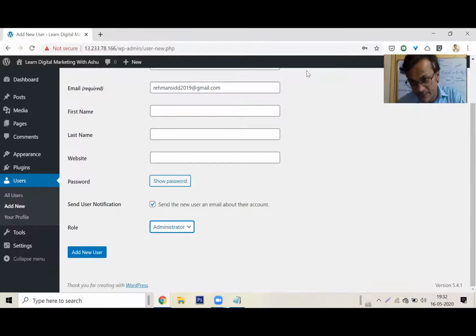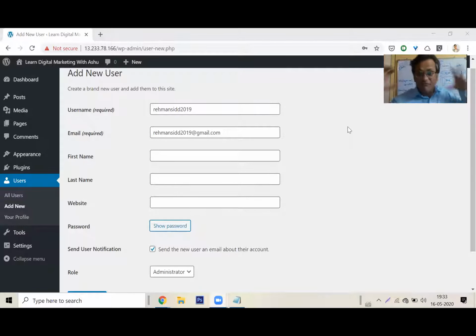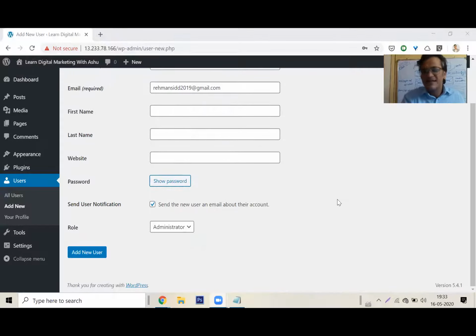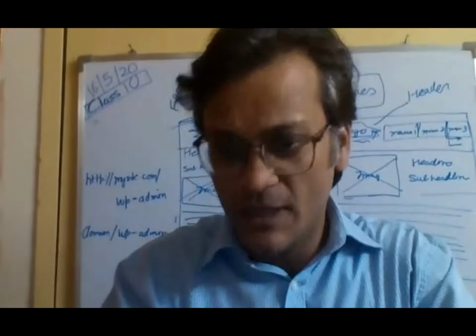Okay, give me 1 second. All I need to do is click on add user, and Rahman will be added as a user. Simple, right? And it is just as simple. Everything has a field. In that field, you fill up whatever you have, and when you fill up, it shows up in the back end or on the front end. It's a template. Simple. There's a place for everything. Cool. Adding you, Rahman.